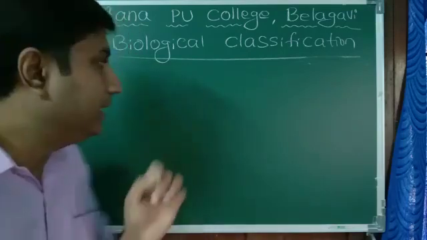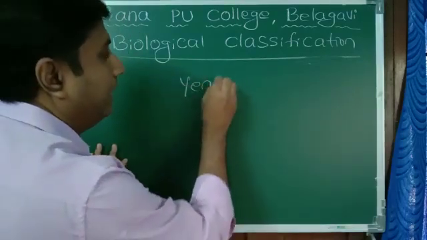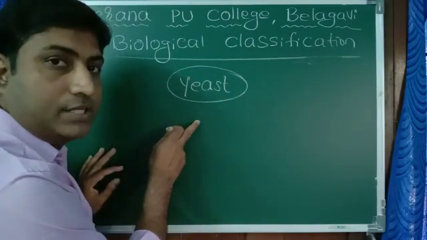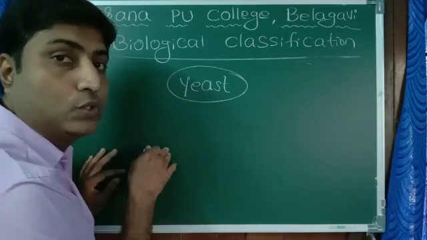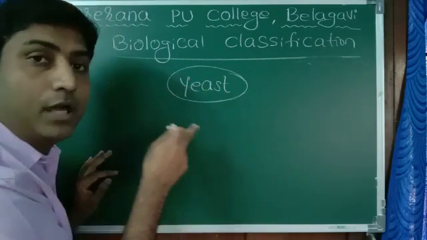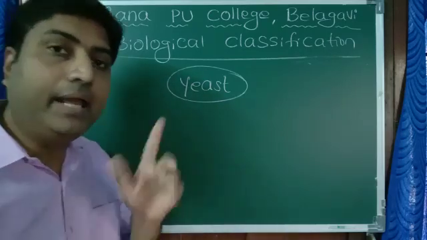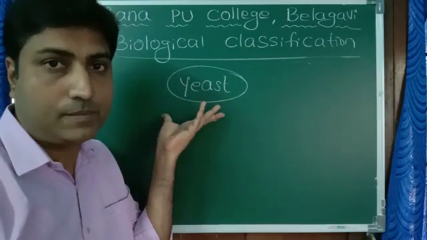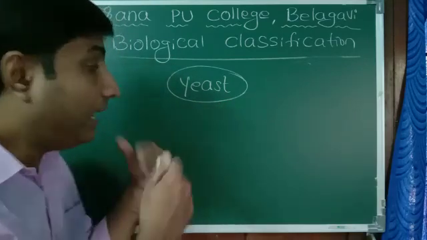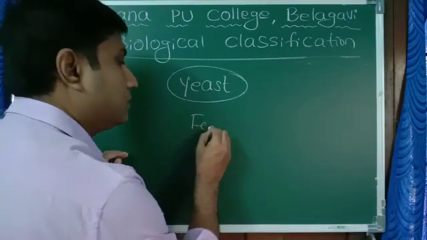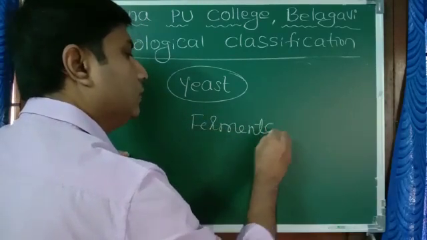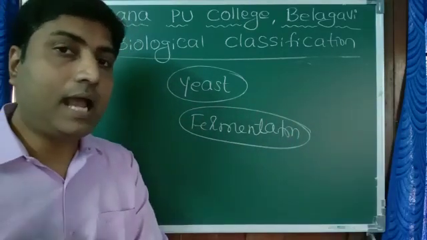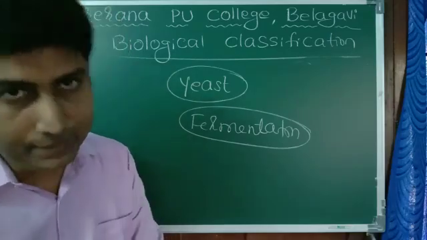Then yeast helps us in the process of fermentation. With the help of yeast, we can convert fruit juice into alcohol. Similarly, in bakery it is used to produce various bakery products. Why are they used there? Because they carry out a process called fermentation. So they are used both to prepare bakery products as well as alcoholic beverages.